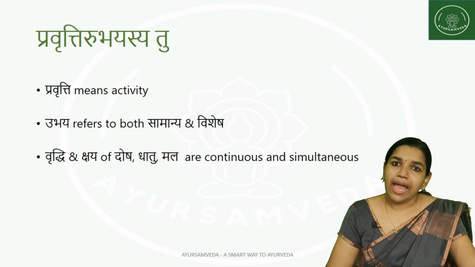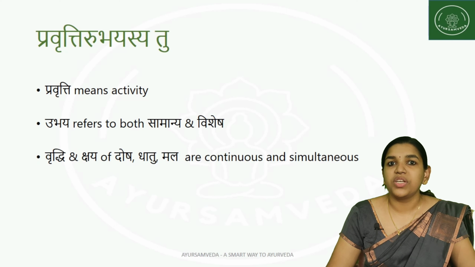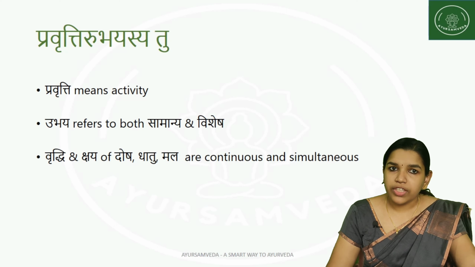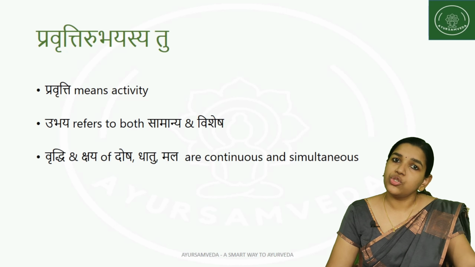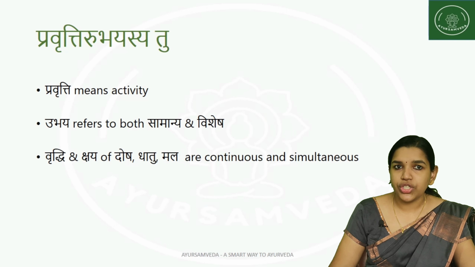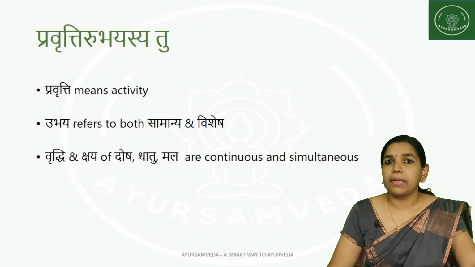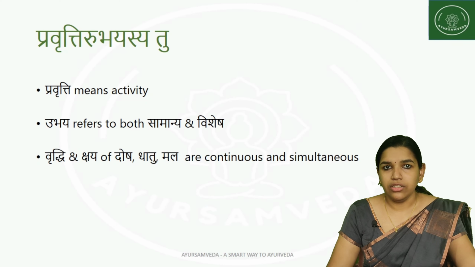Samanya and vishesha should go hand in hand; that is the clause pravrittirubhayasya tu. Whenever we apply samanya chikitsa, we should be cautious to apply the vishesha also, and similarly, whenever we go for vishesha chikitsa, we have to be cautious to administer the samanya also. Both have to be maintained at normal.